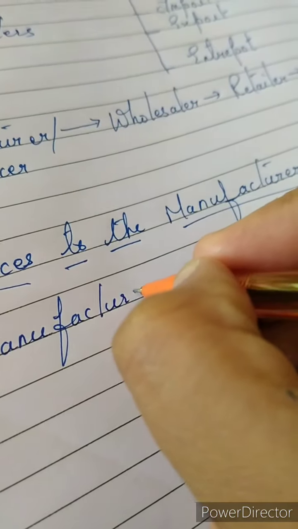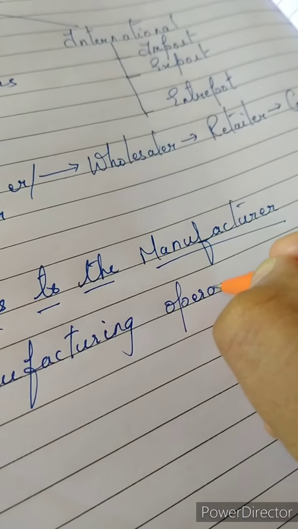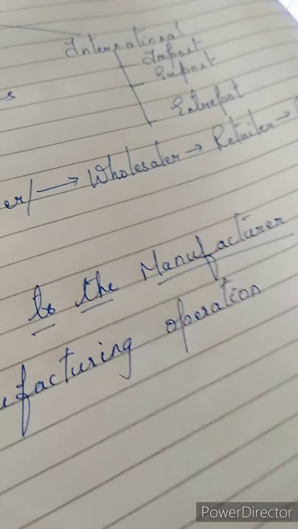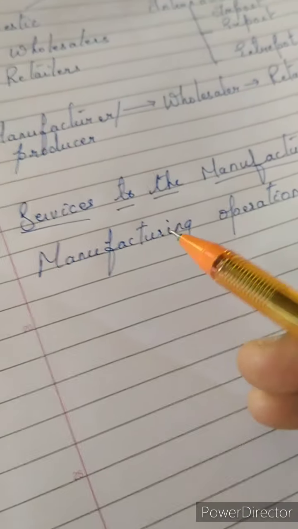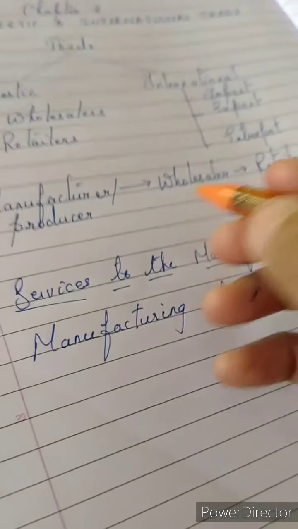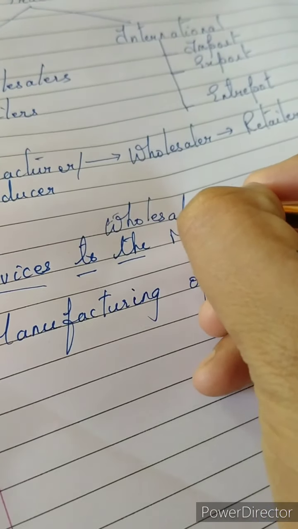It means the manufacturer can concentrate upon the preparation of the product, not thinking much about its sales. That is how the wholesaler is helping the manufacturer.